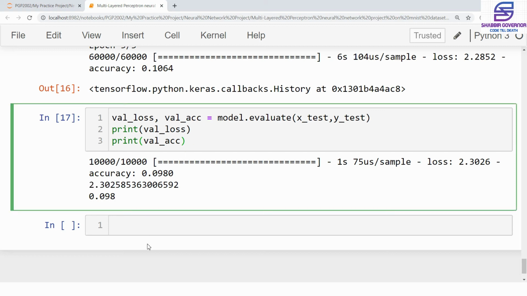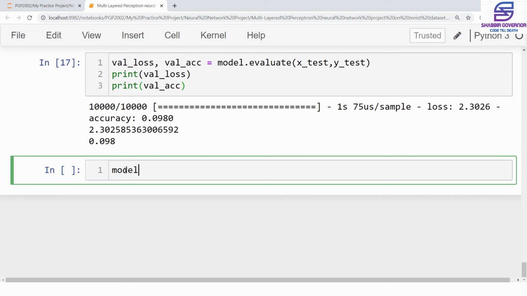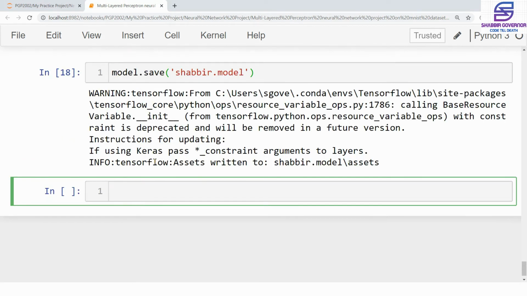Since our model is now ready, we'll just save our model. It will save all the weights also inside the model file, and we can just reload it whenever we want instead of writing the whole code, and we can directly do the predictions. For saving the model, we have model.save that is also provided in Keras, and we'll just save it with my name. So we have now saved the model.